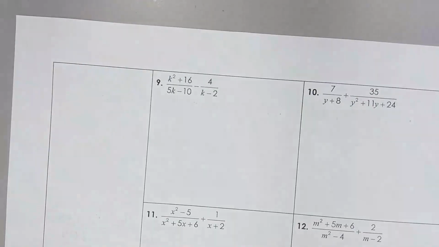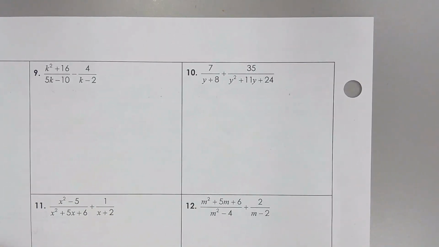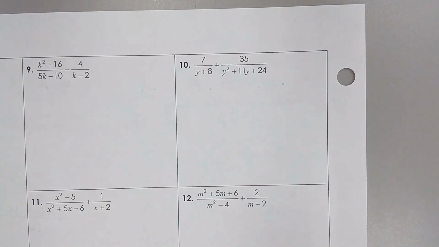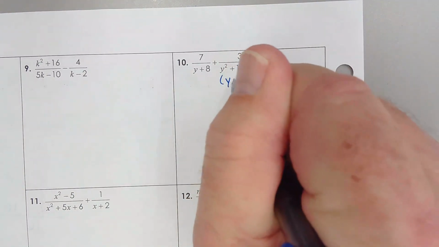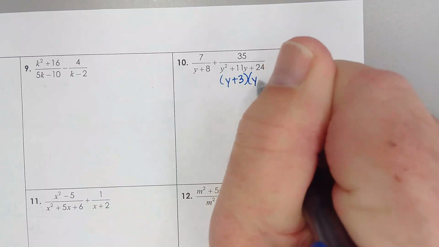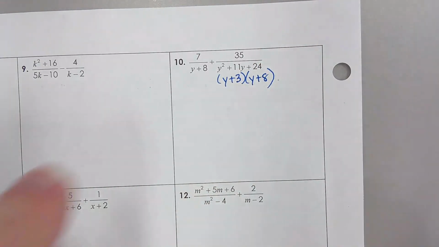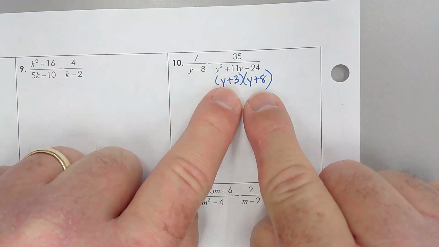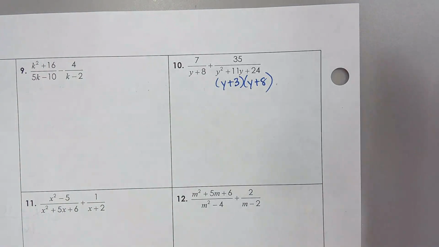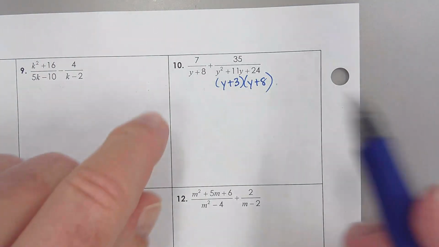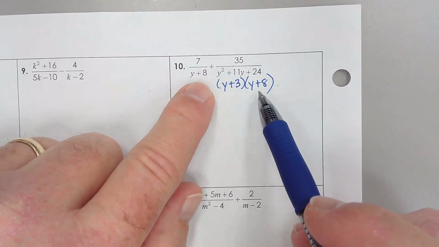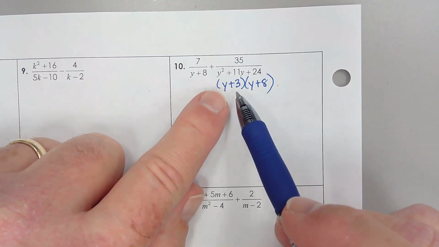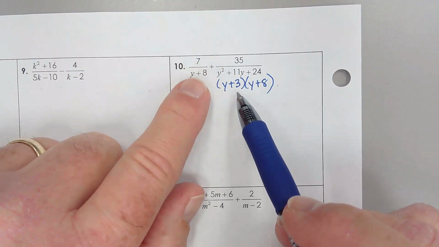Let's flip it over. We could do some really hard ones. We could, but I don't want to do that to you. Let's stick with the basic ideas, like number 10. In order to get a common denominator, I have to see how this factors. See, I need to make sure this denominator and this denominator get made into a common denominator. So I think they both have the y plus 8, but it sure would help if we had a y plus 3 in this one.